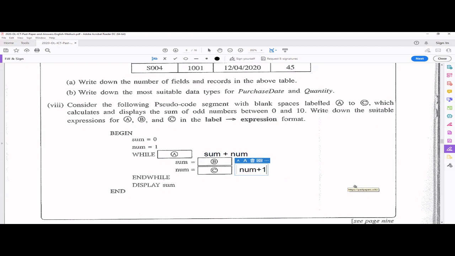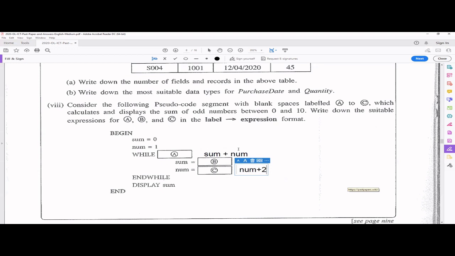We don't need even numbers. We want odd numbers. So you have 1. 1 plus 2 is 3. 3 plus 2 is 5. 5 plus 2 is 7. 7 plus 2 is 9. Like that, you have to get the number. That number, you are going to add it here.